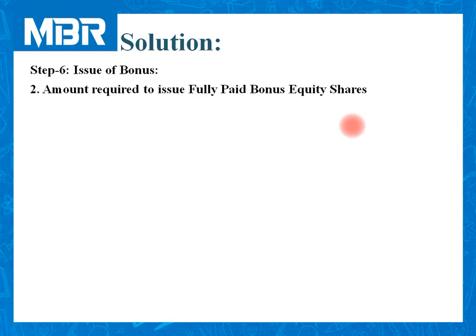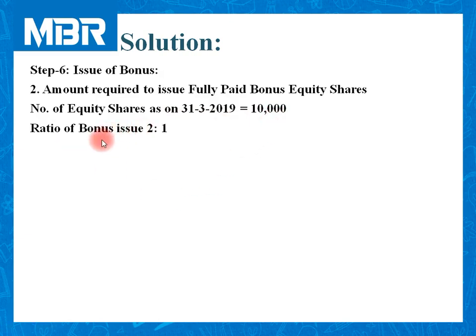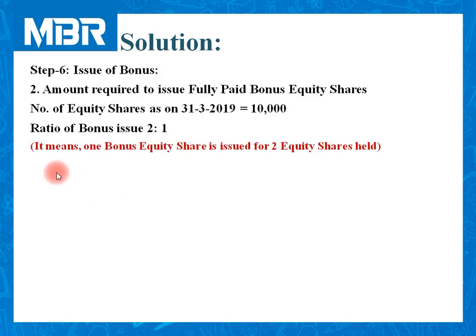Here we need to issue fully paid bonus equity shares to our shareholders. Number of equity shares as on 31st March, 10,000. These 10,000 were not given to us. We have completed this calculation on our own. Ratio of bonus issue 2:1. It means one bonus share is issued for 2 equity shares held.